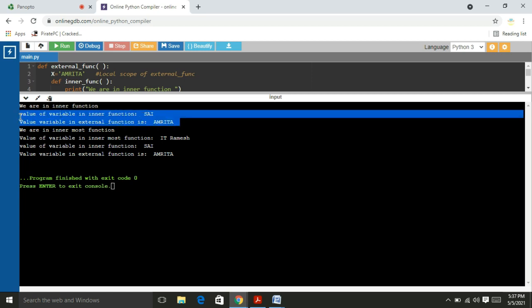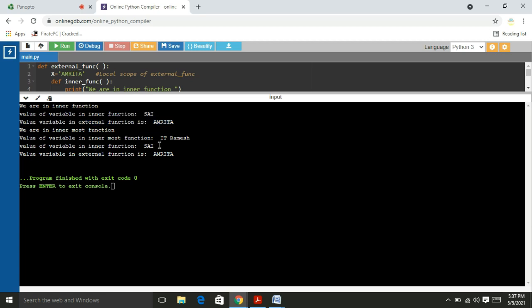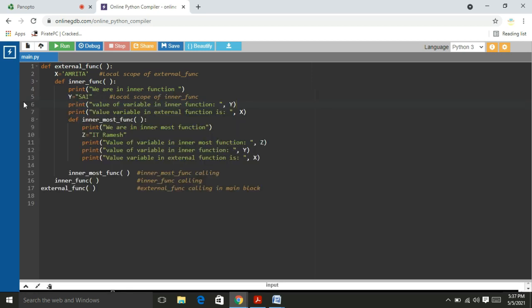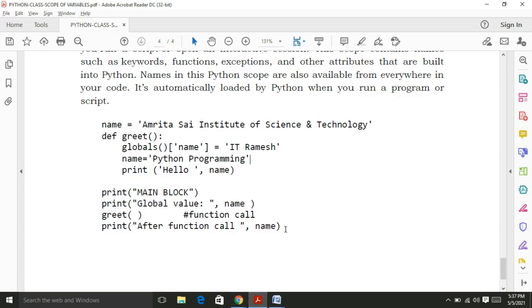In the innermost function, we are accessing three variables: the innermost function value IT Ramesh, the inner function value Sai, and the external function value Amrita. Okay, friends, this is the actual scope of the variables of enclosing. That means when we keep one function within another function, the external function variables are available in inner functions.